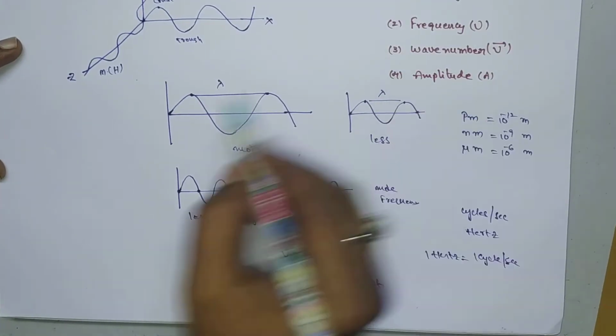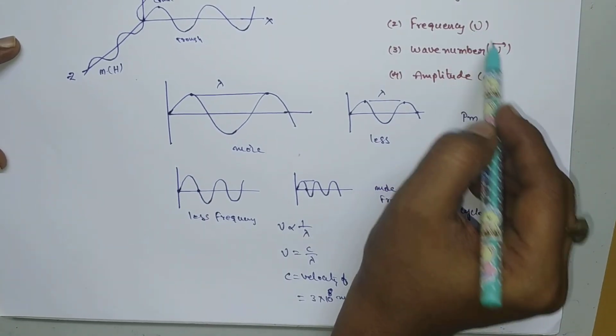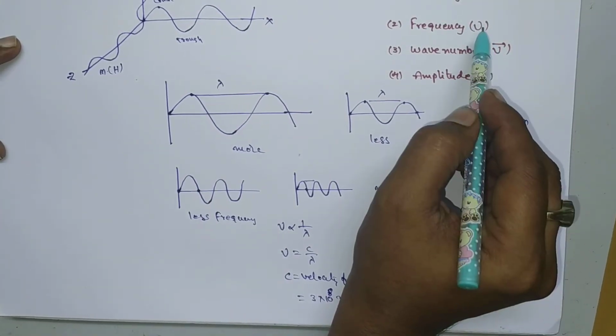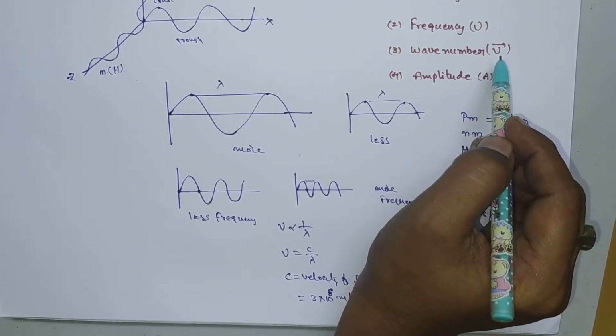Next, let us move on to wave number. The reciprocal of wavelength is called wave number.